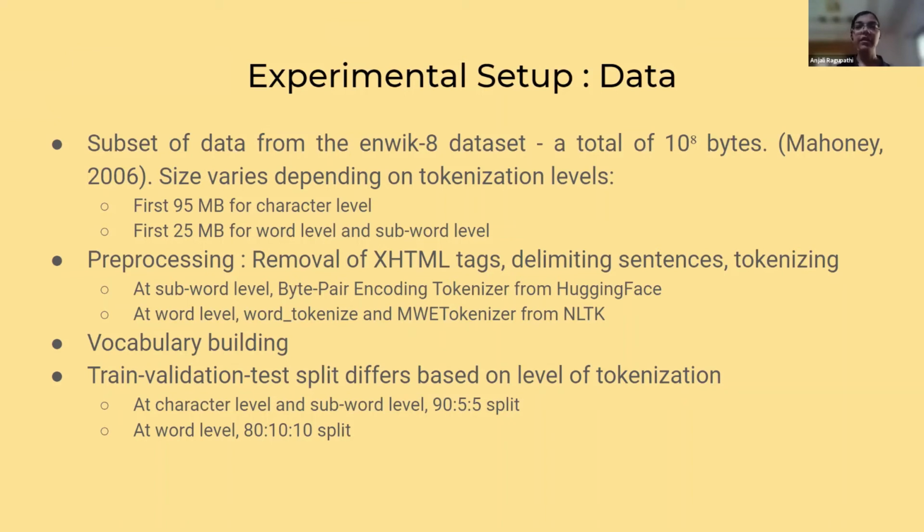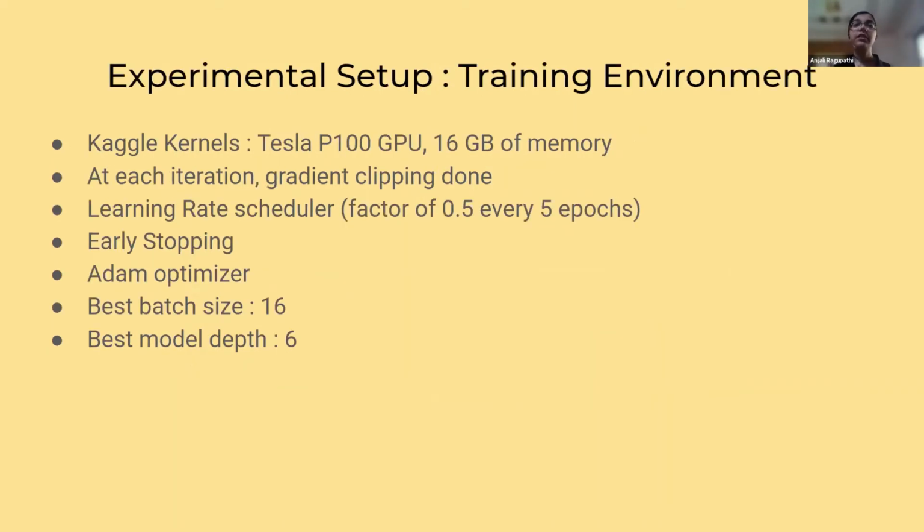We built a vocabulary, and then we split the data into train, validation, and testing, again, based on the level of tokenization. So you can see the split ups mentioned here, and this was all based on trial and error. Our training environment did not allow us to use very specialized high compute hardware. So we relied on using cloud notebooks in Kaggle kernels, where we used the Tesla P100 GPU, and we were limited to 16 GB of GPU RAM.